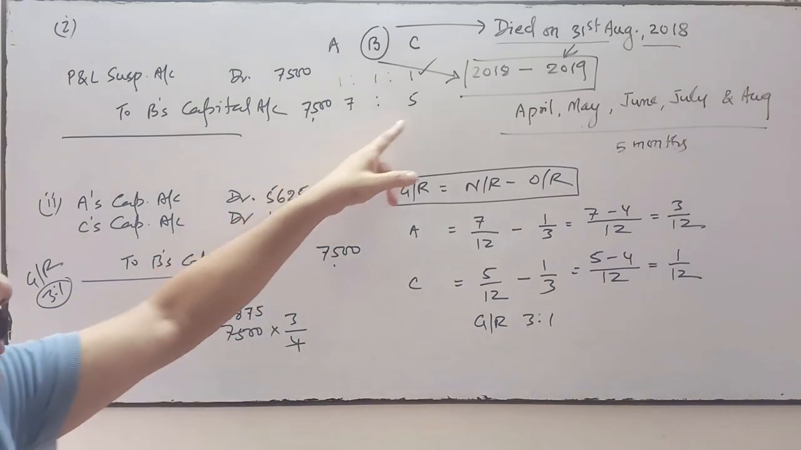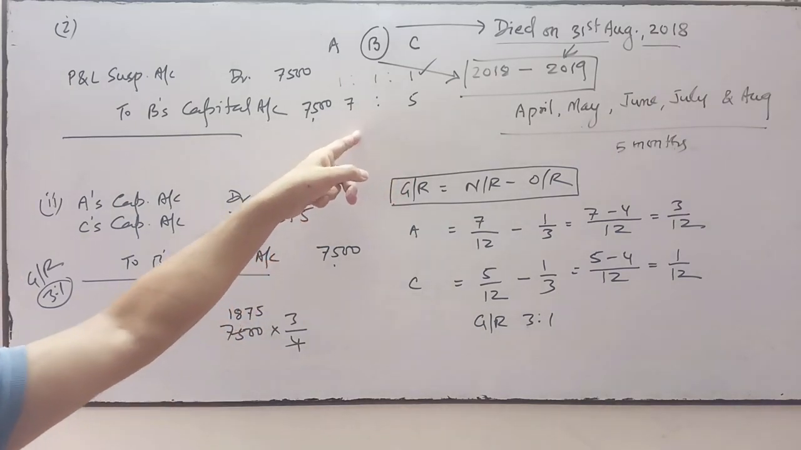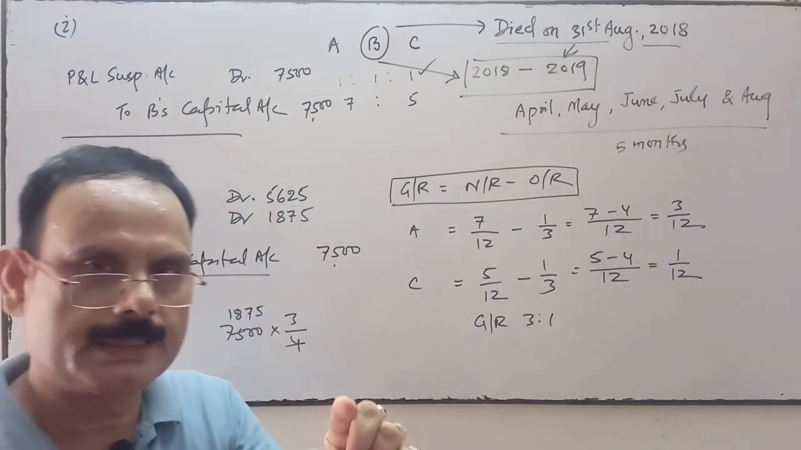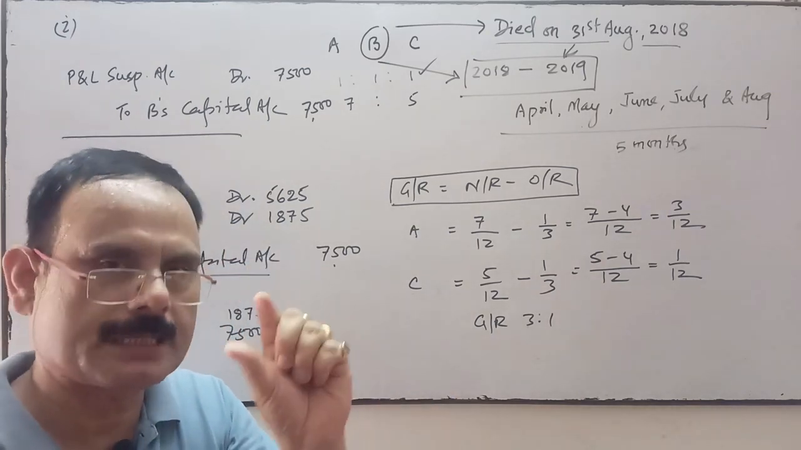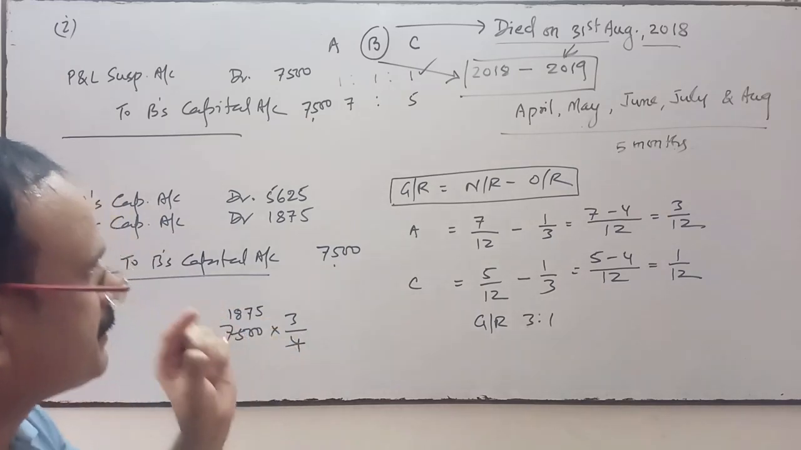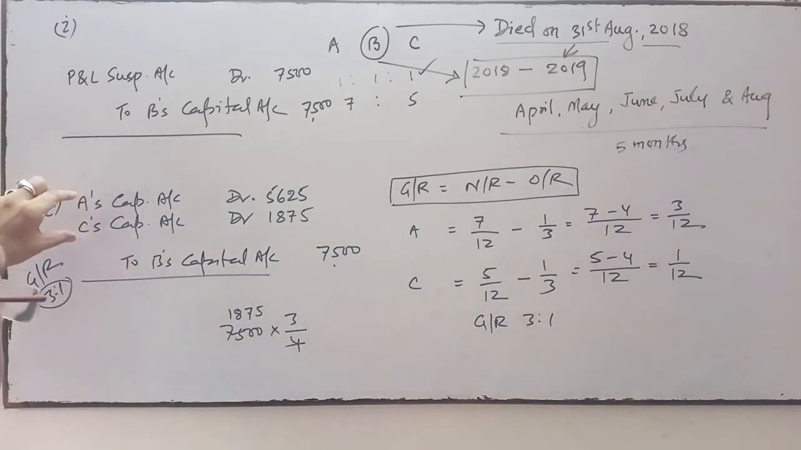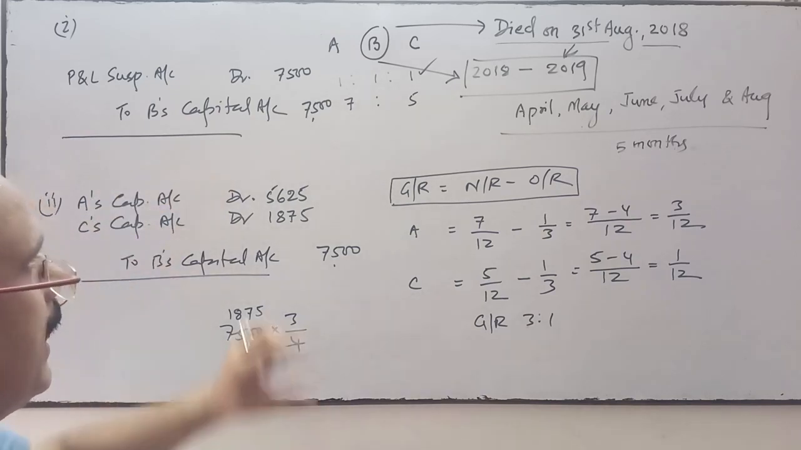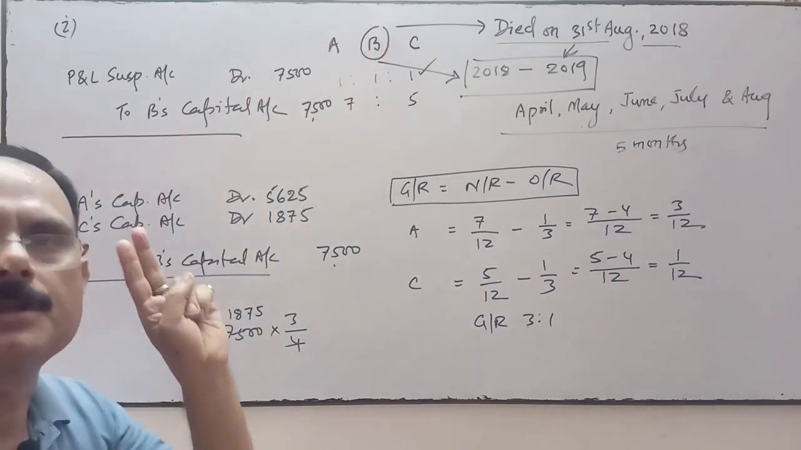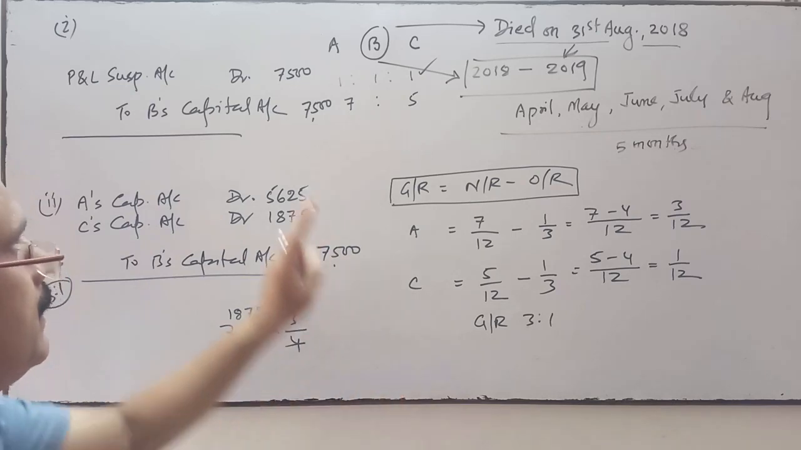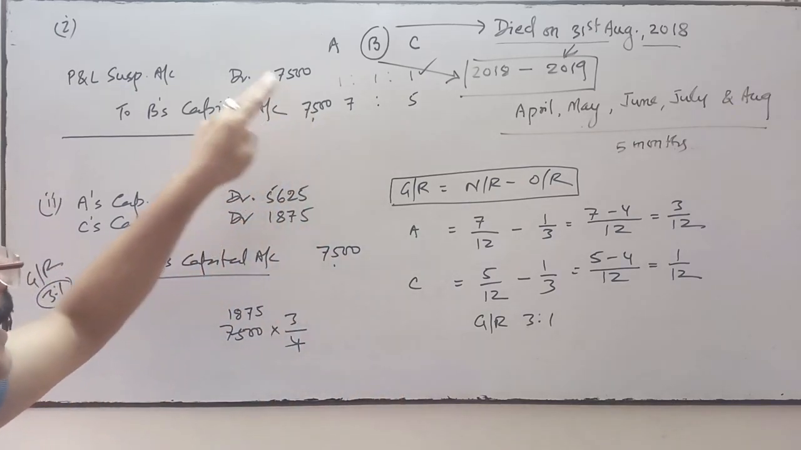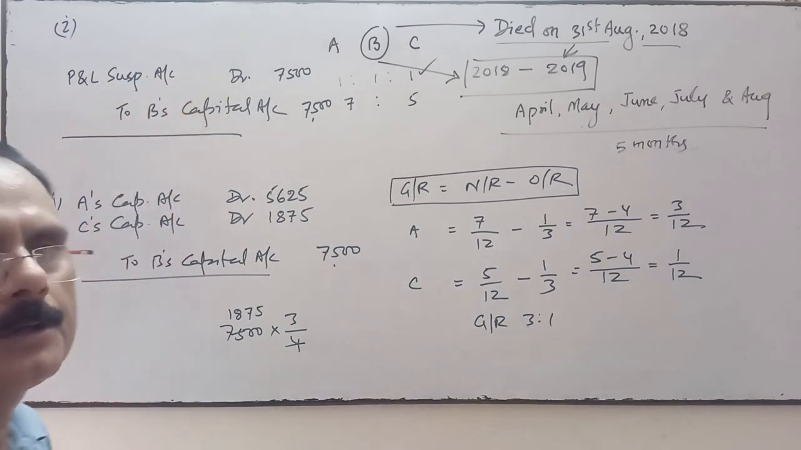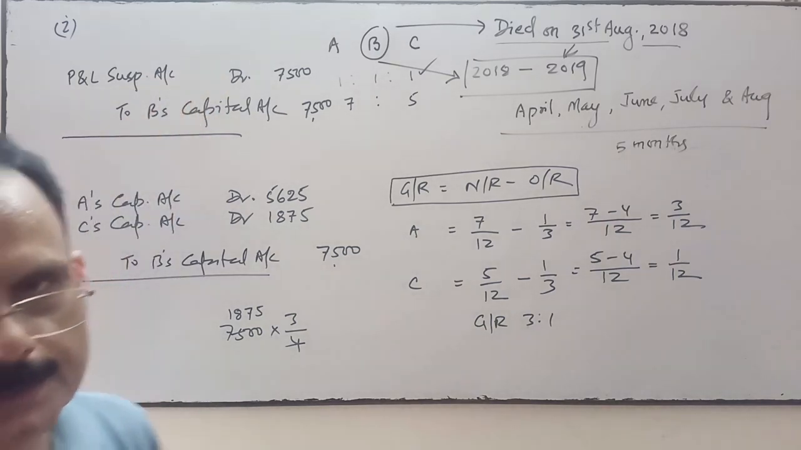If the future ratio between the partners will be changed, then the deceased partner's share of goodwill and share of profit will be transferred to continuing partners' capital accounts in their gaining ratio. And if the profit sharing ratio is not changed, then this share of profit will be debited to Profit and Loss Suspense Account. Okay.